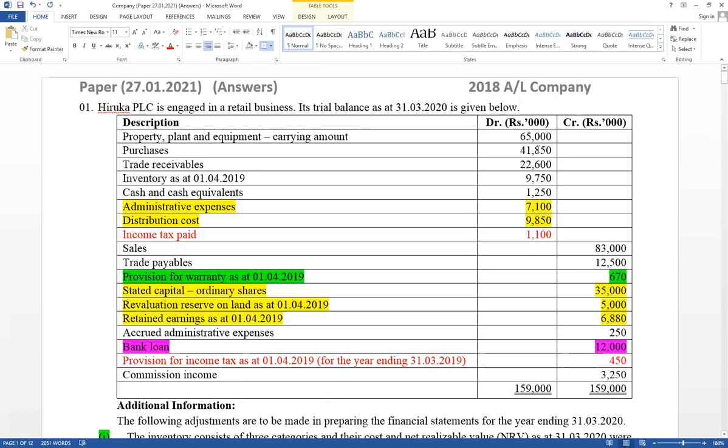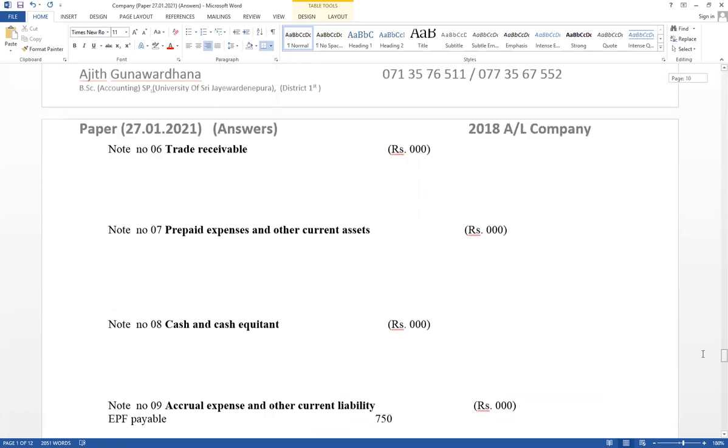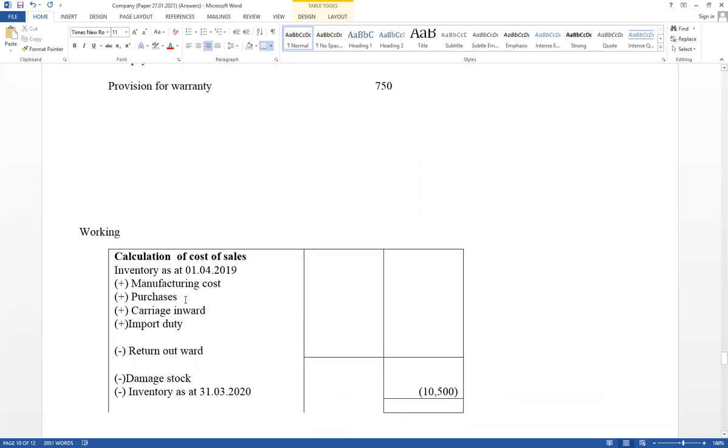Purchase under cost of sales calculation, 41,850 as a purchase under cost of sales calculation. Record it under workings as a purchase. First column value equals 41,850.